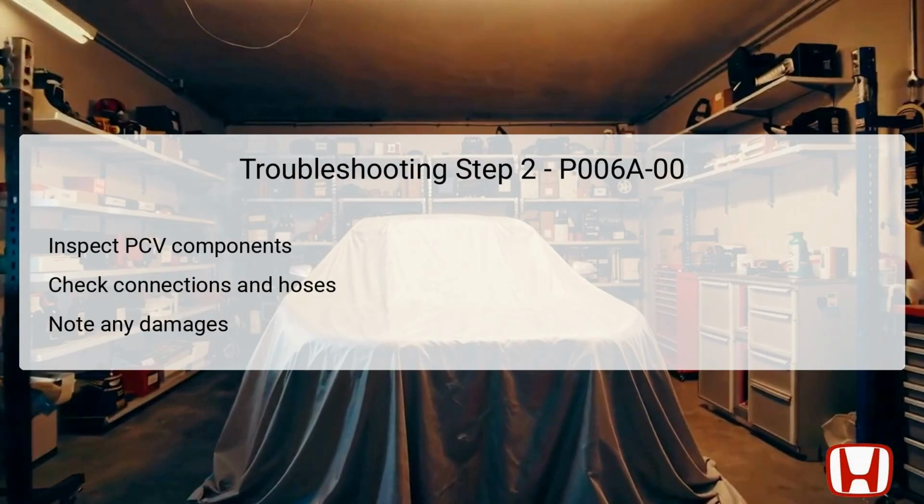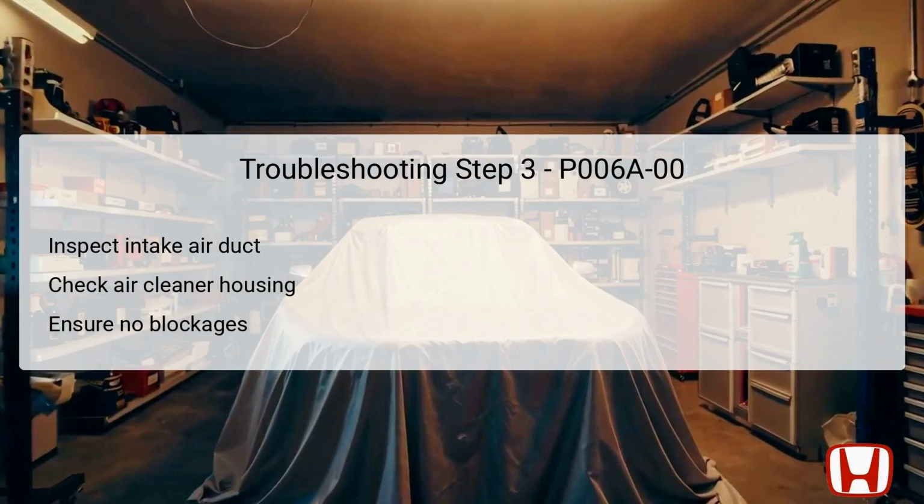If any issues are identified during this inspection, they need to be rectified before proceeding further. The third troubleshooting step requires a visual inspection of the intake air duct and air cleaner housing. It is essential to verify that all connections are secure and components are free from damage or blockages.